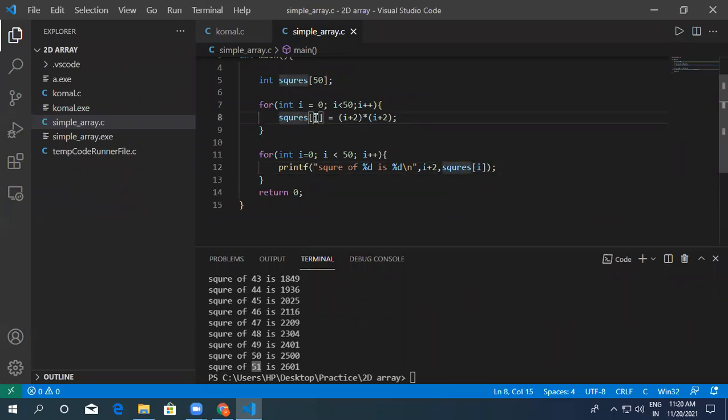So for 49, 49 plus 2 is 51, 51 into 51 is 2601. So if you write square 49, it will return 2601 because that value is already assigned here. So it is printing all the values by running this for loop 50 times and accessing index from 0 to 49.